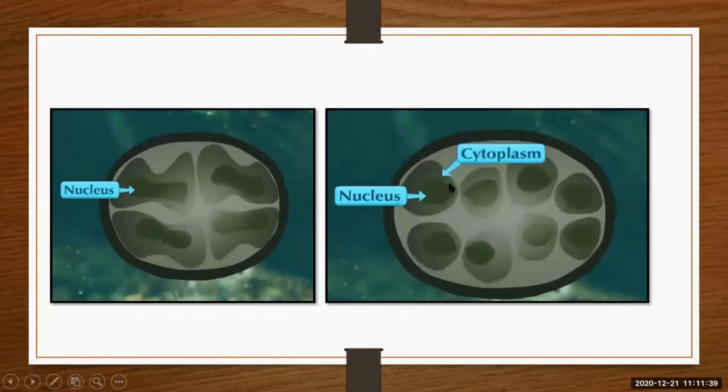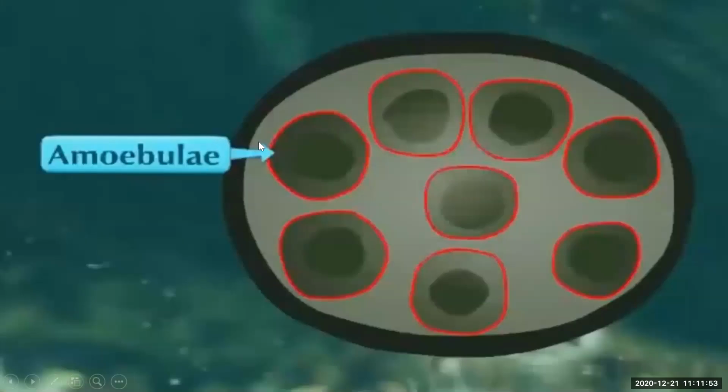You can see small ball-like structures, that is nothing but small amoebae. They are formed inside the cyst. You can say these are the amoebulae present inside the cyst.